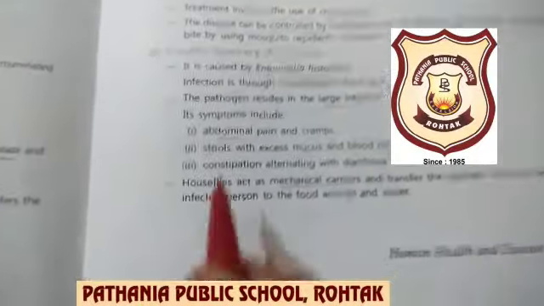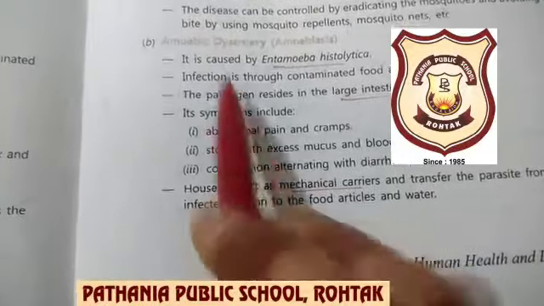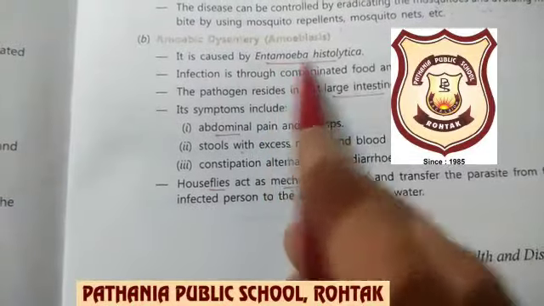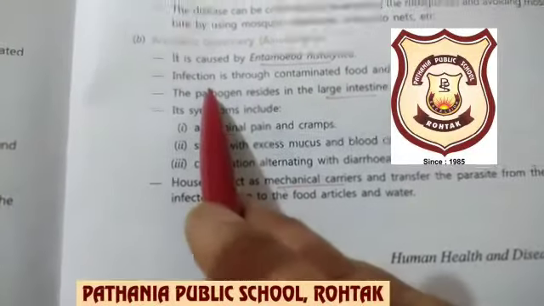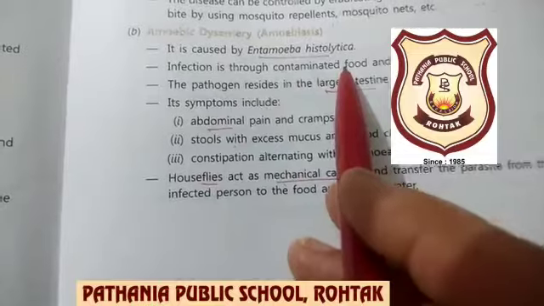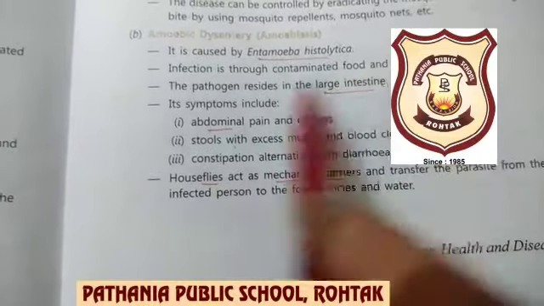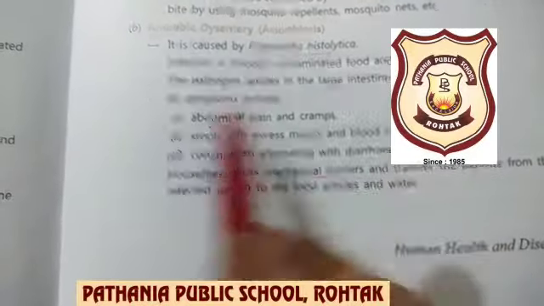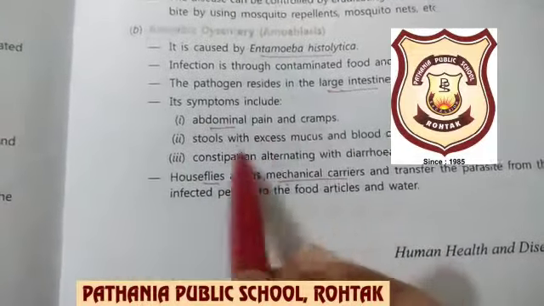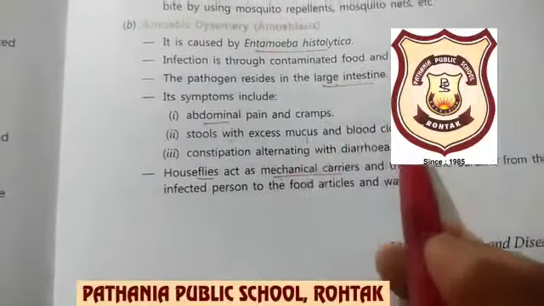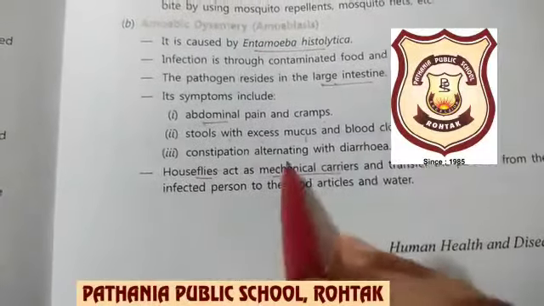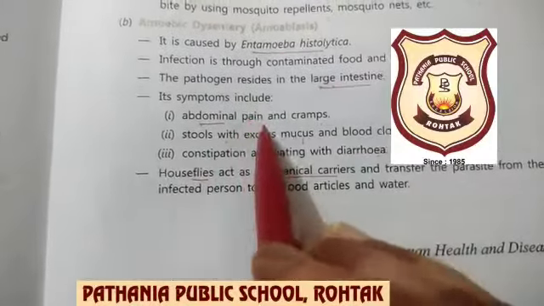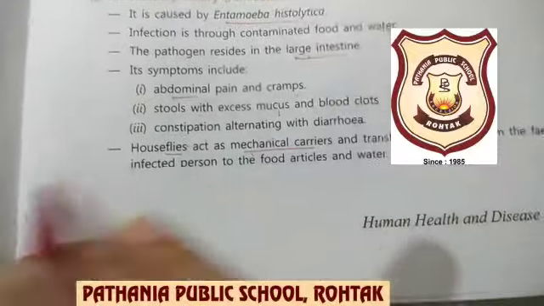Okay, now we are coming to another disease, that is amoebic dysentery. That is also caused by a protozoan, Entamoeba histolytica. Entamoeba histolytica enters into the human body through contaminated food and water. It invades and resides in the large intestine. Okay, what are the symptoms? Abdominal pain, stools with excess mucus and blood clots, and constipation alternating with diarrhea. दोनों चीजें हैं इसमें, constipation भी और diarrhea भी, and abdominal pain because of the infection of Entamoeba histolytica.